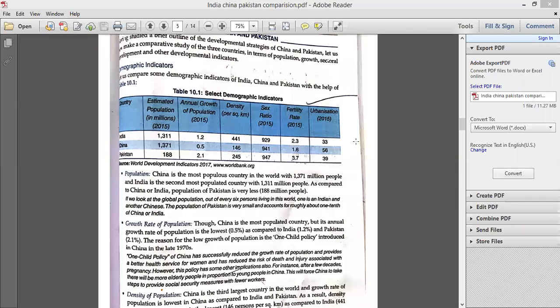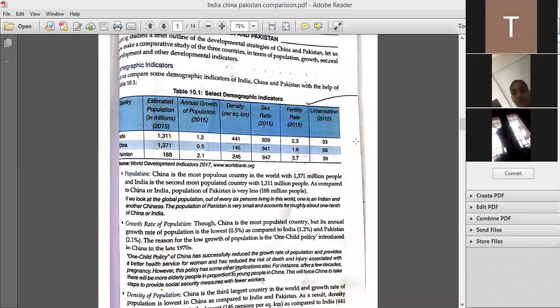Next is urbanization. Urbanization is highest in China, we can see with 56%. यानी कि 56% of area of China is more urbanized. In India and Pakistan, the figures are 33% and 39%. The question may arise, as compared to India, Pakistan is a poorer country, but still we have more urbanization in Pakistan.